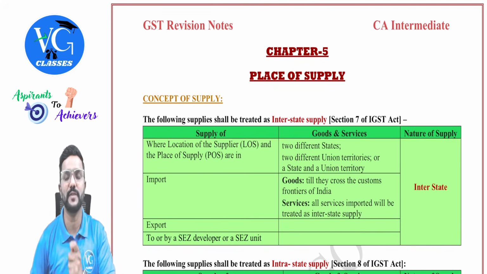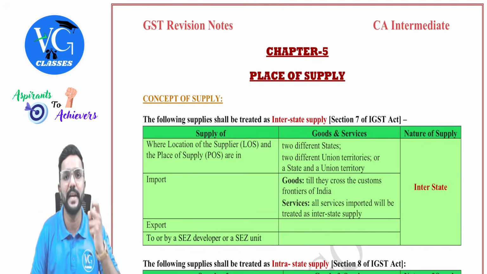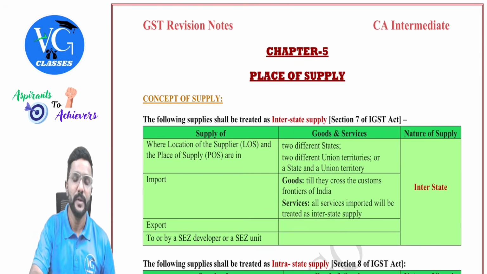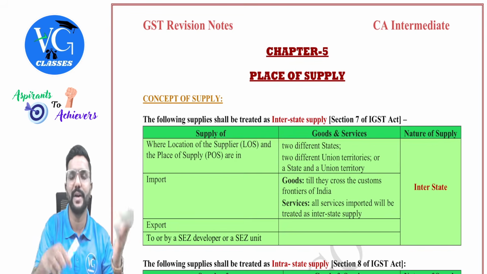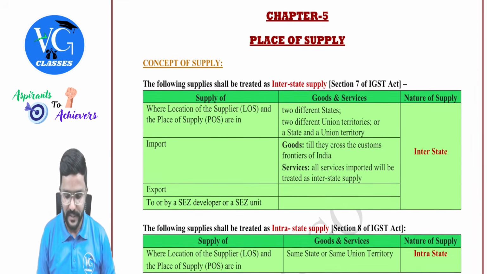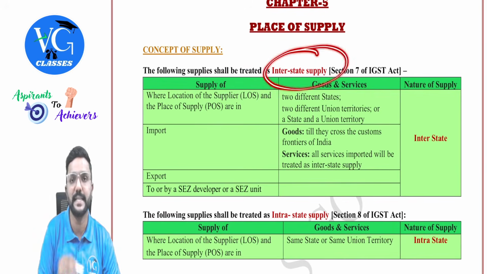That is the concept of supply, whether the supply is intrastate or interstate. Accordingly, what tax has to be levied under GST will be decided. The concept of supply, or we also call it nature of supply, is also a part of IGST Act. Section 7 of IGST Act talks about the interstate supply.